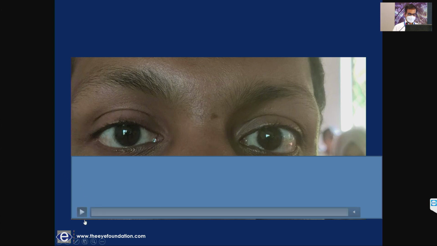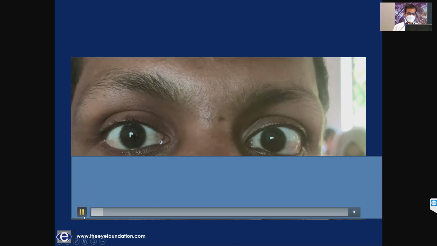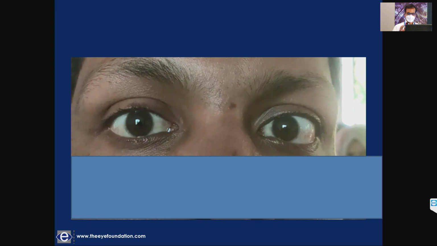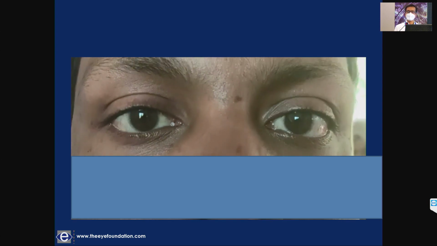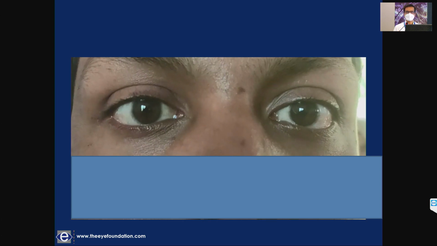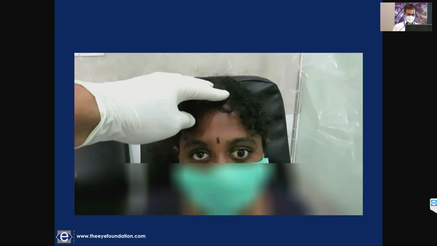So this was a patient who presented with oscillopsia. Note the nystagmus here. The important feature in this kind of nystagmus is that the patient will not be able to sustain it for more than 30 seconds. Some of them use it as a trick, some of them are scared of it, but this is a patient with voluntary nystagmus. They will never be able to sustain it for more than 30 seconds, and it requires no further workup.